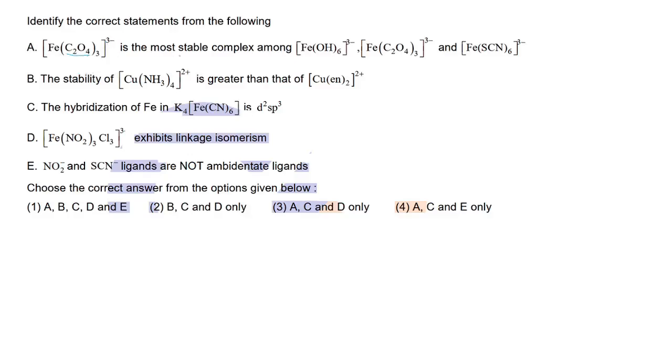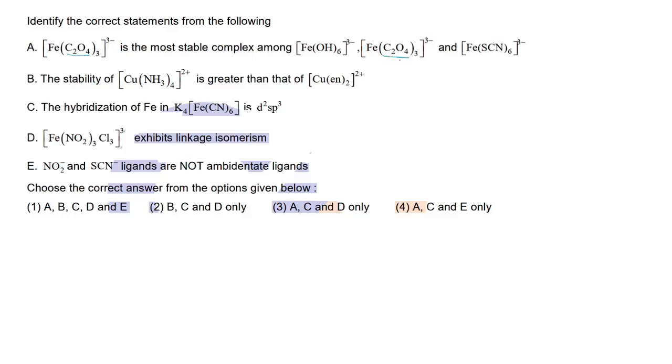[Fe(C2O4)3]3- is the most stable complex among [Fe(OH)6]3-, [Fe(C2O4)3]3-, and [Fe(CN)6]3-. Yes, it is true. It is true because iron is in the highest oxidation state among these, right?